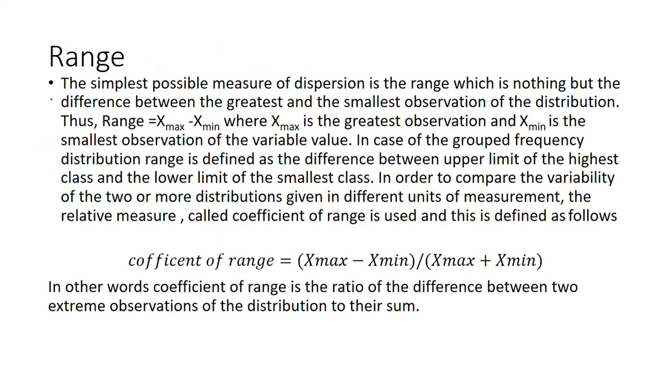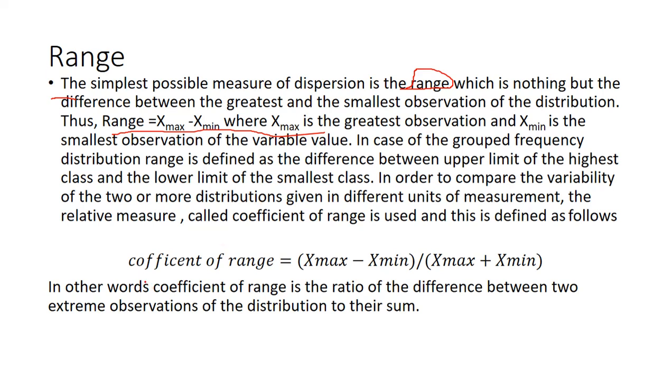What is the range? The simplest possible measure of distribution is the range. It is a very simple measure because we just find the highest value and the lowest value, which is nothing but the difference between the greatest and smallest observations of the distribution. Thus, this is the formula for range. This is all about what the range is.